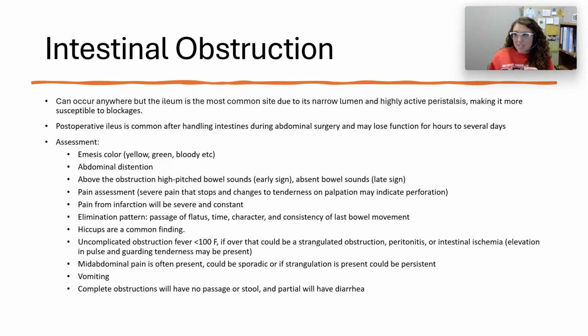My body's still increasing peristalsis, which will then make the stool more liquid, okay? And because it's doing that, the liquid is then able to seep past the blockage, but nothing solid is getting past it because it's too big. So then these individuals might be confused because they're thinking, well, I have an obstruction. Why am I having bowel movements? I shouldn't be having bowel movements. But with the partial, they very well might have bowel movements, but it's probably going to be more in the terms of diarrhea than an actual formed stool.